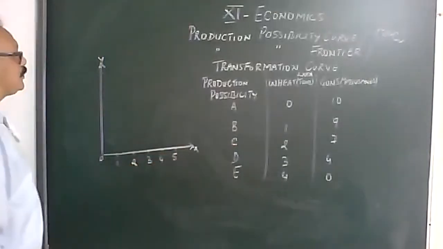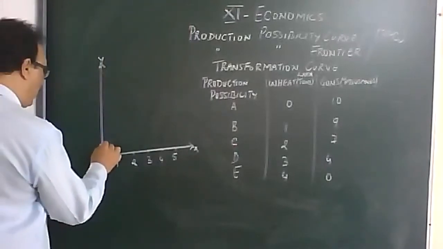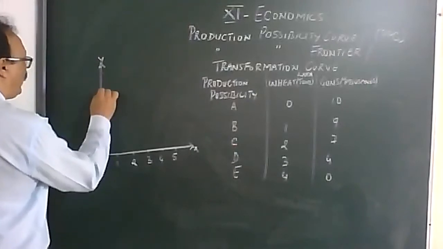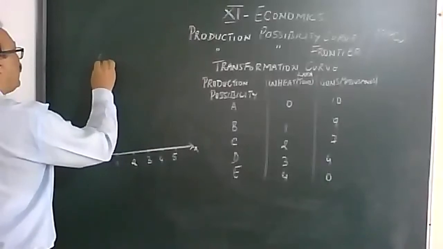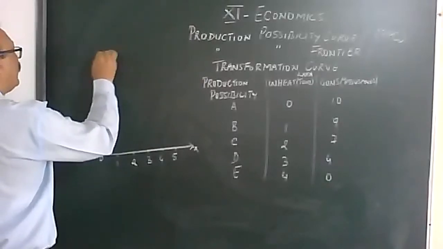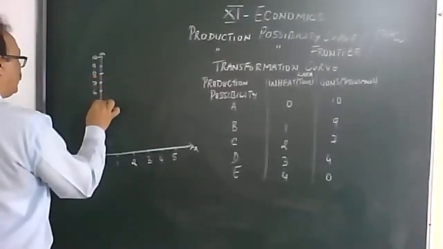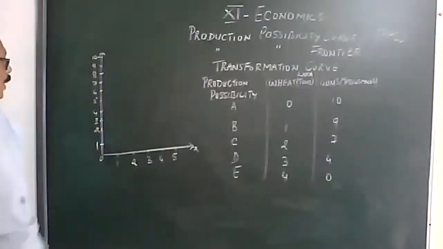And on the y-axis, we will show the guns, which is maximum 10. So 1, 2, 3, 4, 5, 6, 7, 8, 9, and we have here 10.